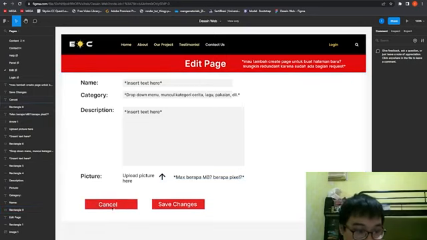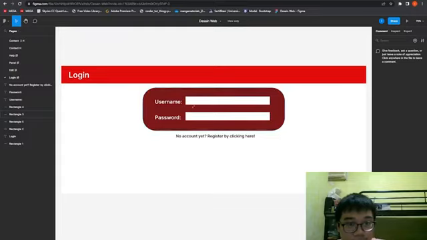Okay, and we have this cancel button to cancel editing, just to keep the content as it was. And finally we have this login page. We have a username form and then a password form. Yeah, that's all. Thank you.